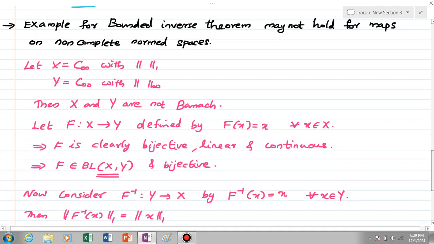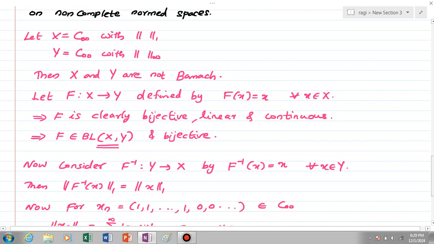That means f is an element of BL(X,Y) and bijective also. Now consider the inverse map f inverse from Y to X defined by f inverse of x equal to x for every x element of Y. Then norm 1 of f inverse of x is equal to norm 1 of x.